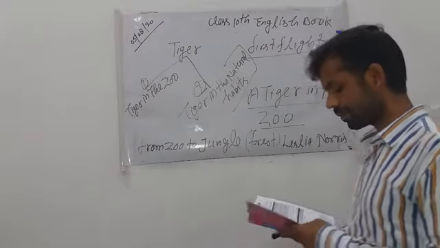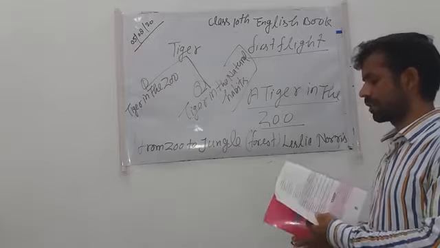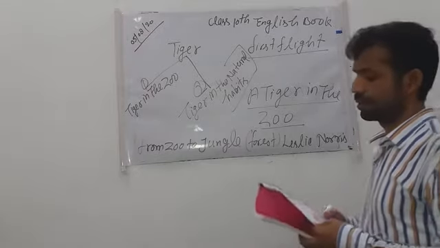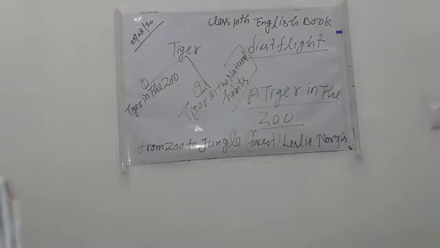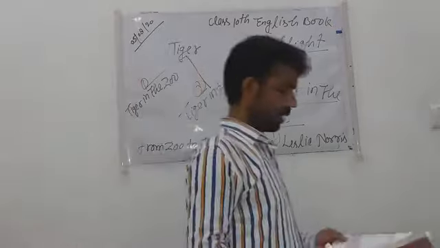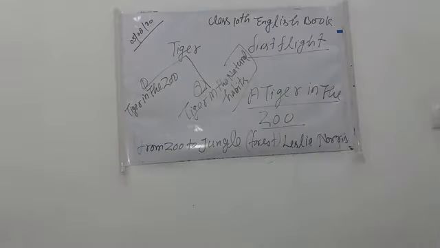Okay? So in this way, today we have introduced your poem, A Tiger in the Zoo. We have discussed it, and tomorrow we will learn the summary of this poem.